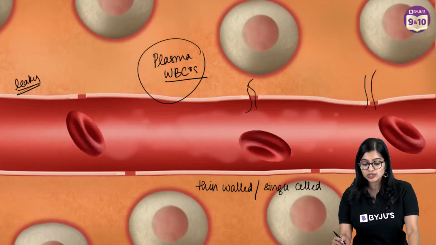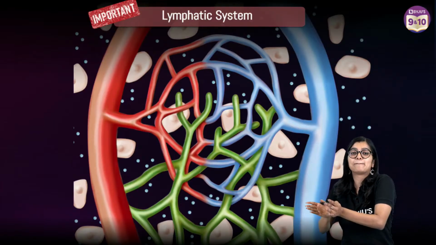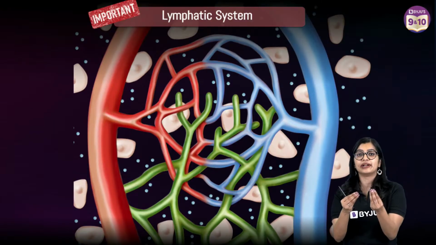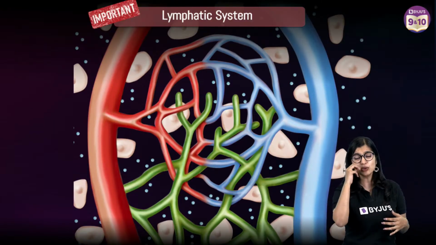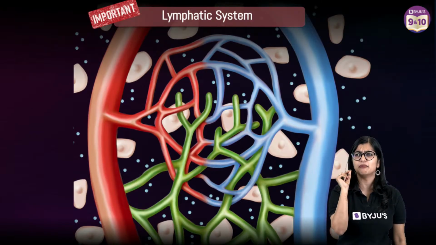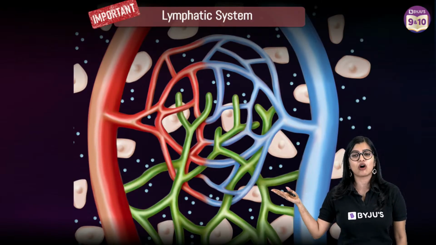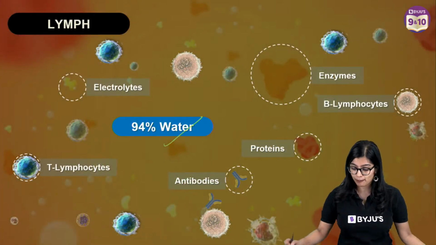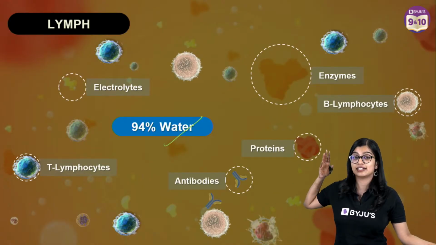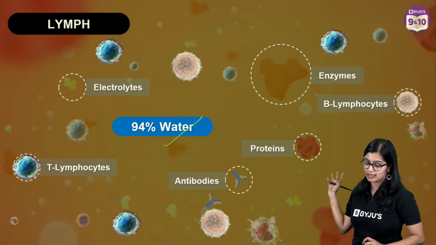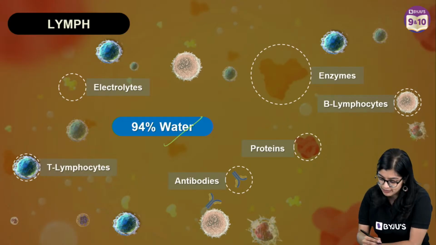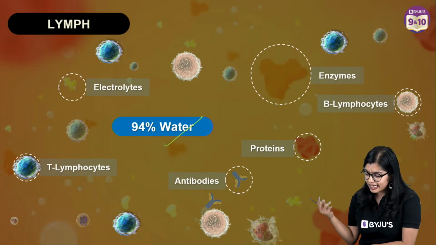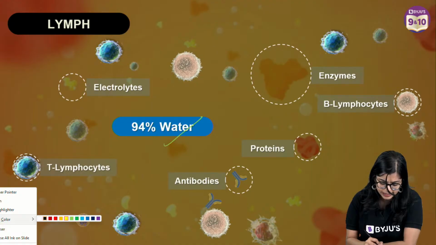So when it oozes out, it goes into a separate channel, which is what we call a lymphatic vessel. And this fluid, which is mainly made up of plasma, WBCs, proteins, we call lymph, right? The composition of lymph is 94% water, it has proteins, different types of WBCs, and antibodies. Now what is a major function of lymph? The major function of lymph is to transport some important components like absorbed fat. It is also responsible for draining excess fluid as well.